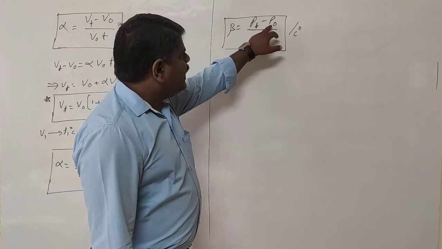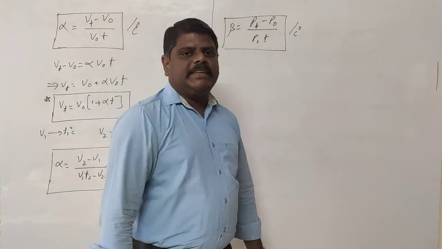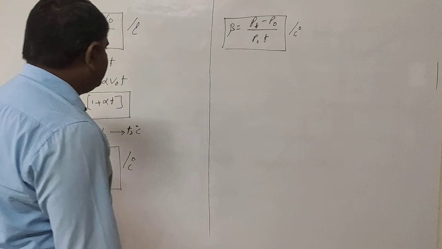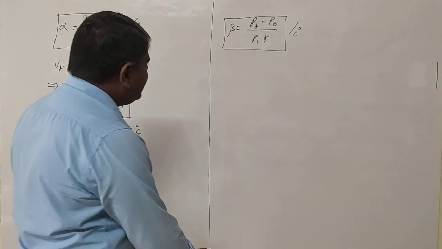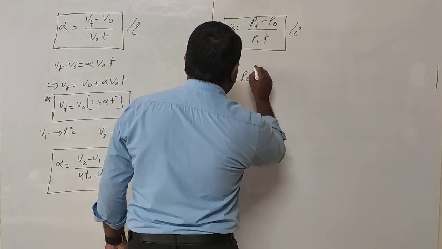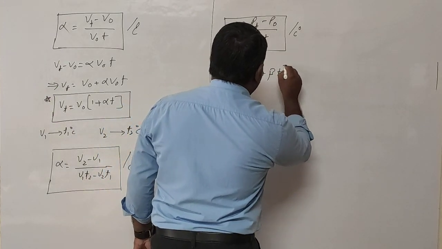Now, what does P naught represent? Pressure at 0 degrees Celsius. Pt represents pressure at T degrees Celsius. From that you can write down the final pressure formula, the same way you derived it before. You can tell me directly what the final pressure formula is: final pressure Pt is equal to P naught into 1 plus beta into T.